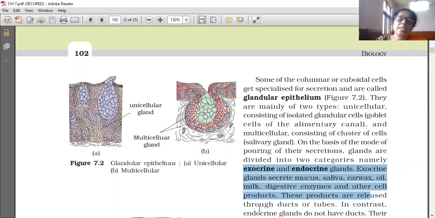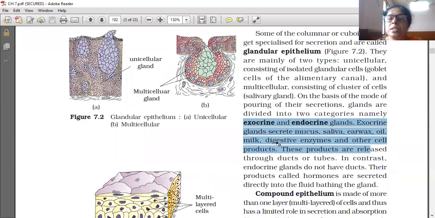These products are released through ducts or tubes only.